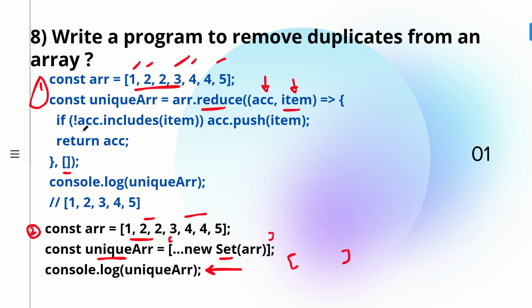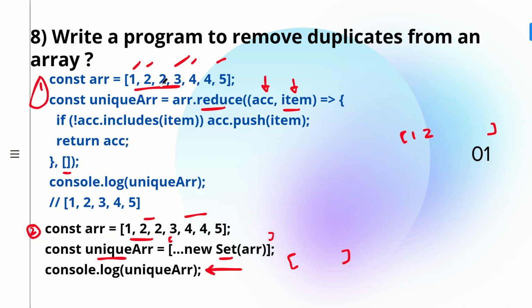And now what you're doing, you have acc, so you're checking, see, this is how it works. First we have initialized our array with empty values. Now you're coming to the first item: does your array include this item, is 1 present? Do we have 1 here? No, it is not present. So not of acc dot includes of item becomes true. So 1 is not present in our array, then you push 1. Now coming to 2, again, do you have it in your array? No, it is not there, then you push 2.